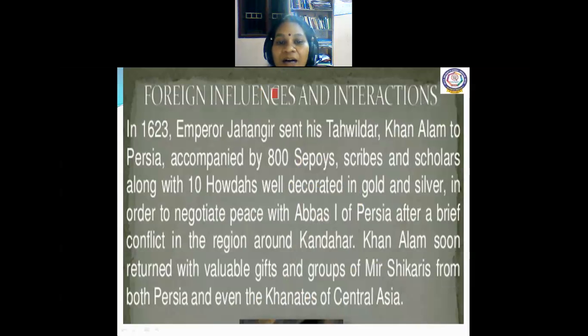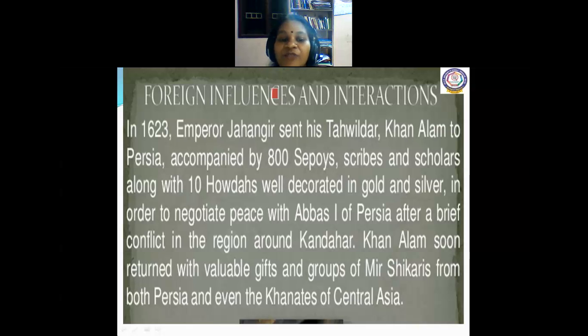In 1623, Emperor Jahangir sent his Davildar Khan Alam to Persia, accompanied by 800 sepoys, scribes and scholars, along with 10 howdahs well decorated in gold and silver in order to negotiate peace with Abbas I of Persia.